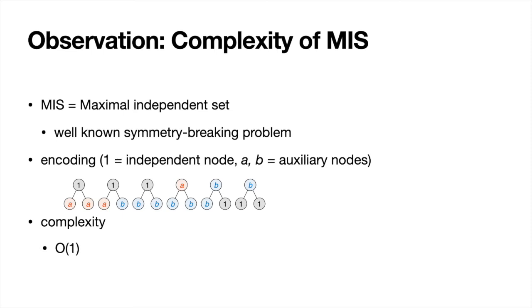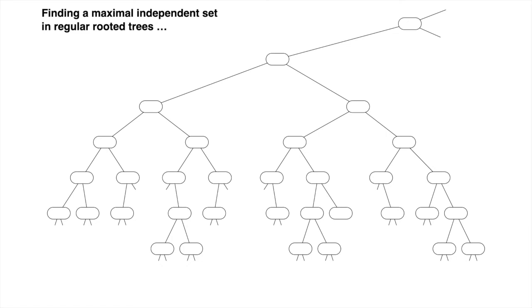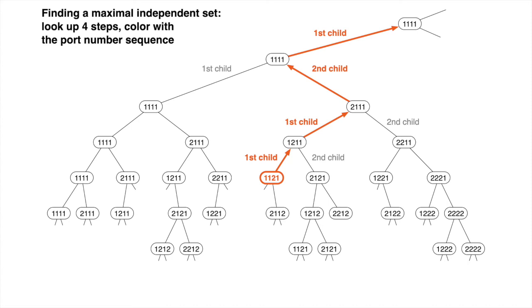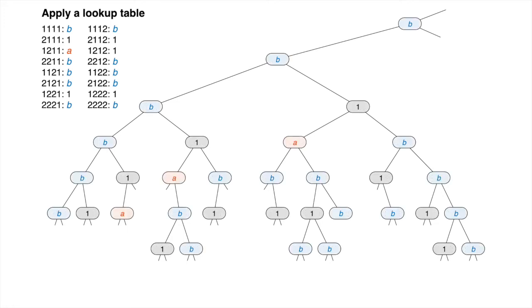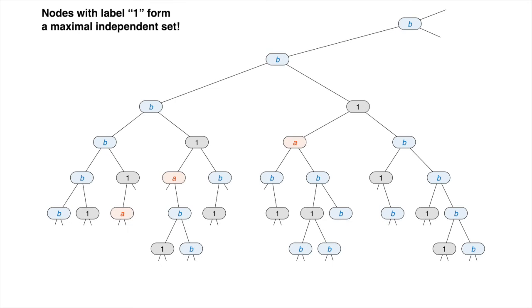An algorithm for solving MIS will have 4 rounds, so let me explain how it works. We assume that we have some port numbering for the children, so we can refer to the first and the second child. As a first step, each node looks 4 steps upwards and colors itself with the port number sequence. Then, we just apply a fixed transformation from the color to the output label, and we are done. The nodes with label 1 will form a maximal independent set.